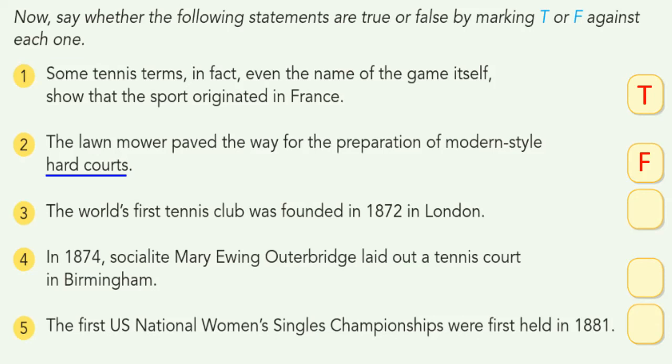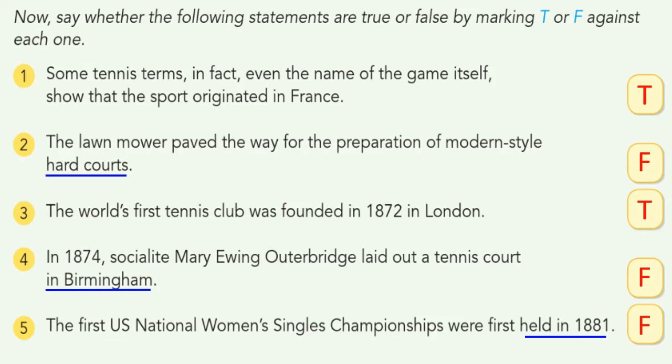The world's first tennis club was founded in 1872 in London. It is a true statement. In 1874, the socialite Mary Ewing Outerbridge laid a tennis court in Birmingham. They indicate it is in New York, but here they indicated Birmingham, so it is a false statement. The first US National Women's Championship was held in 1880. The correct year is 1887, so it is a false statement.